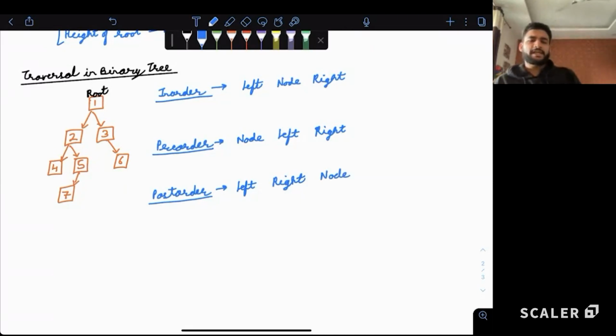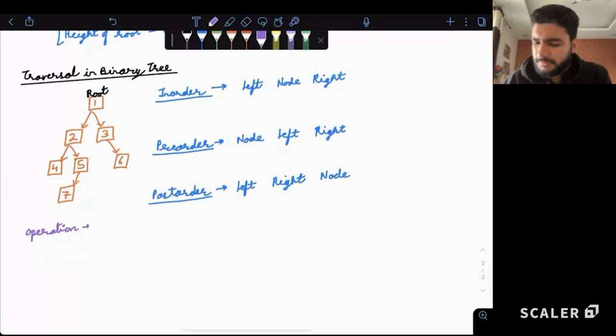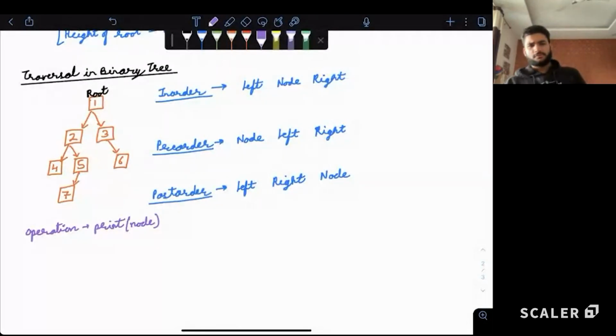So basically, if you have to perform any operation, depending on the priority, we will perform those operations. Make sense? Hypothetically, let's suppose the operation that we want to perform is just printing the element. So our operation is print node. We can do any operation we want: update anything, delete anything, or do some mathematical calculation. For simplicity, let's suppose our operation is just printing. Okay, so let's see how the in-order traversal will work.